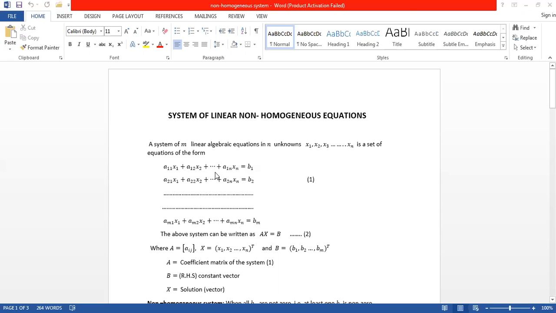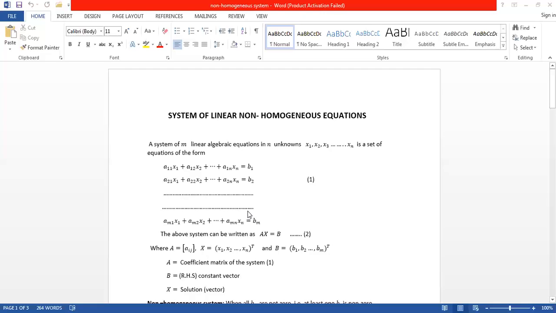Firstly, this system is a linear equation. Why? Because the power of x1, x2 and xn is 1. So this is a linear equation, like 3x plus 4y is equal to 5. That is a linear equation, right? So in total this system is nothing but a linear system.